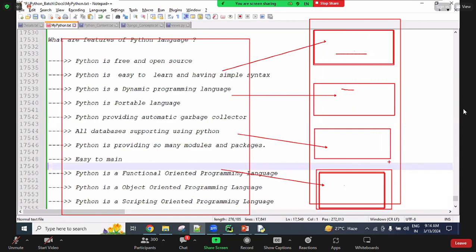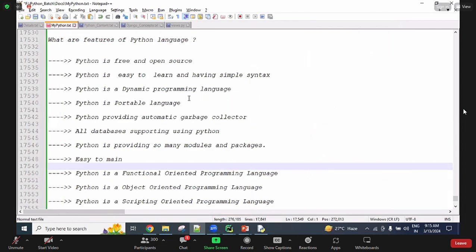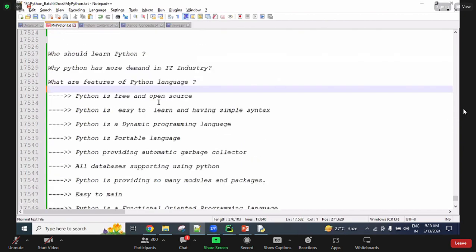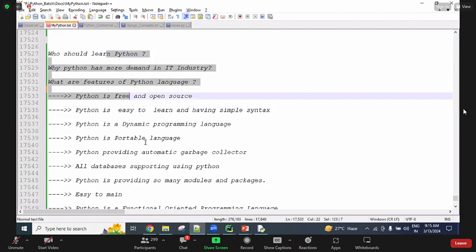First you can decide what kind of engineer you want to become. Later you can complete the rest of the course system. Got it? So right now, guys, who can learn Python, why Python is in demand in industry, and what the features of Python are, I explained. These all points are related.